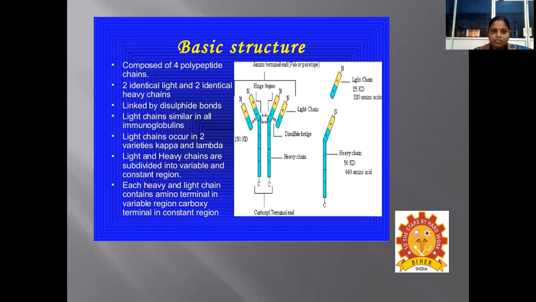The light chains are similar in all immunoglobulins, and the light chains occur as 2 different types, either kappa light chain or lambda light chain. The light and heavy chains are subdivided into variable as well as constant regions. Each heavy and light chain contains an amino terminal in the variable region and a carboxy terminal in the constant region, which we can infer from the structure of this immunoglobulin.